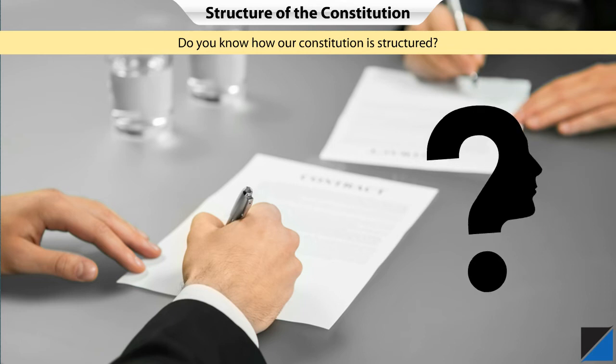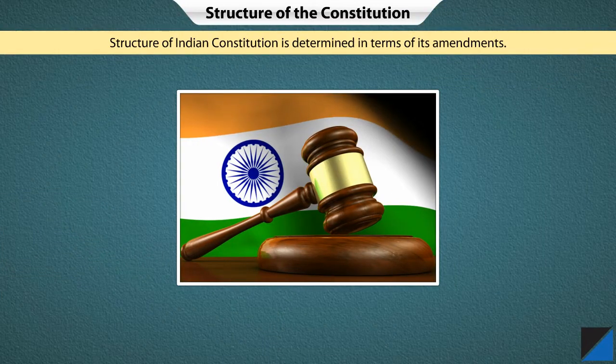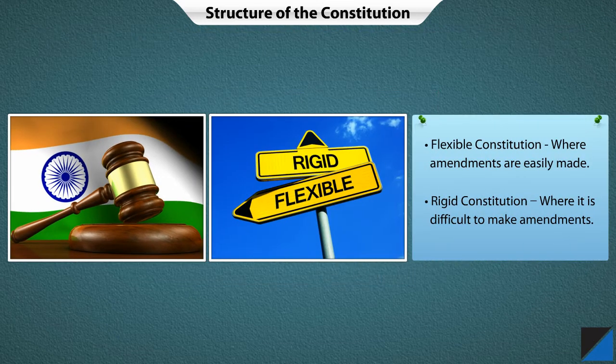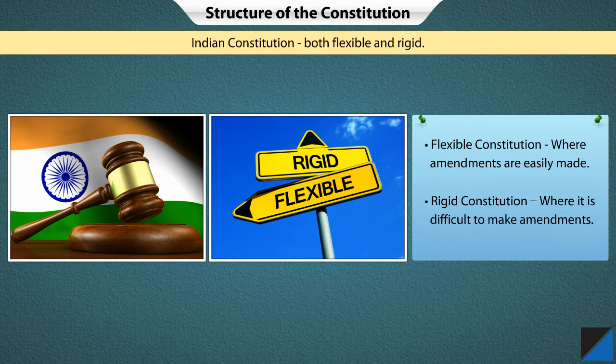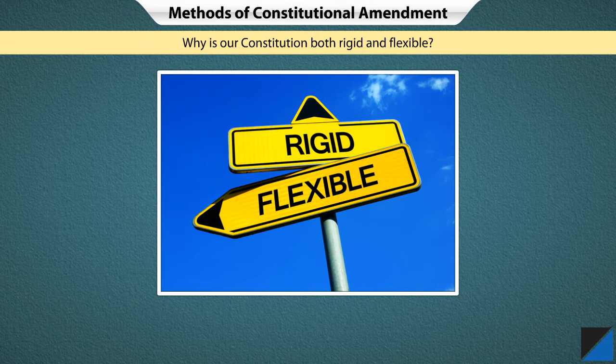This can be understood with the help of the structure of our constitution. The structure of our constitution is determined in terms of its amendments. If it is easy to amend a law, a constitution is said to be flexible. If it is difficult to amend a law, a constitution is said to be rigid. The structure of the Indian constitution is such that it can be called a rigid as well as a flexible constitution. Let us now understand why our constitution is both flexible and rigid.